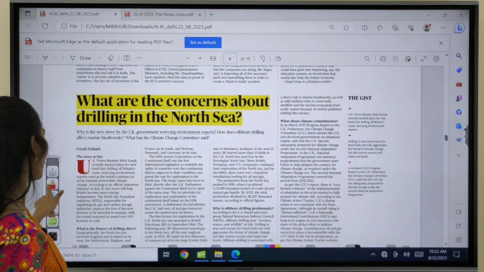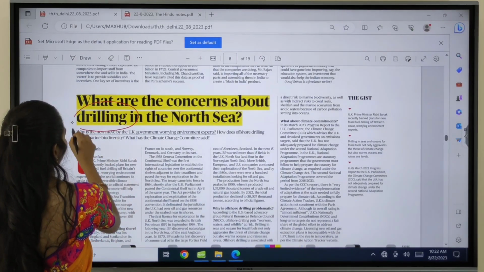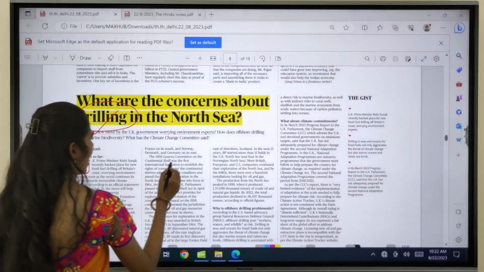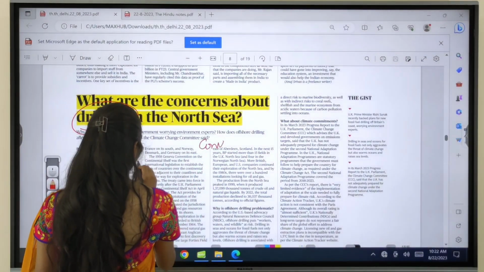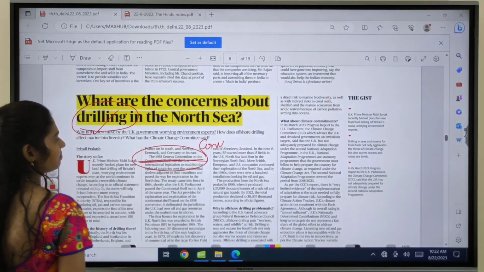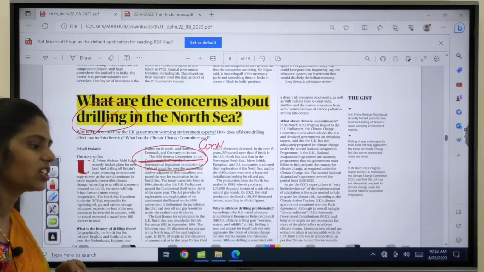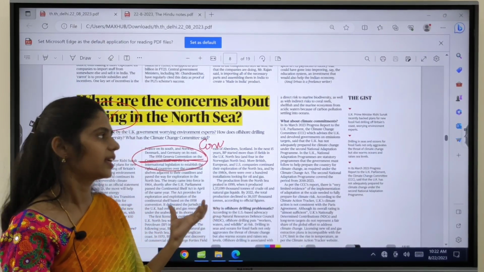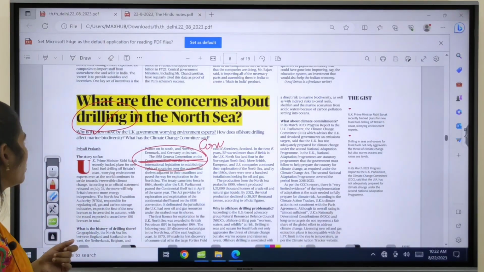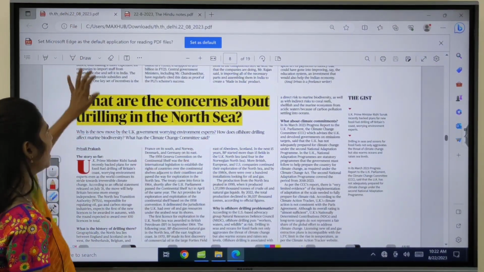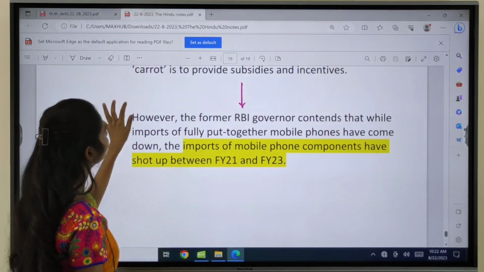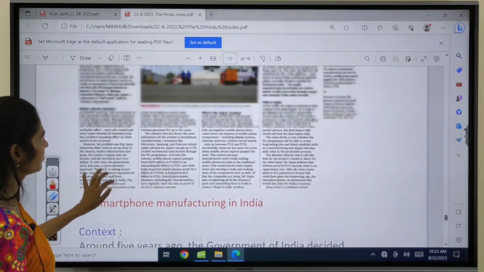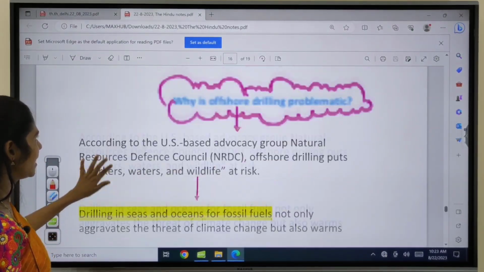So here you have to understand what are the important impacts of the drilling in the North Sea. First of all, as I said, you have to know one important convention, that is the 1958 Geneva Convention. This Geneva Convention is important when you are writing your answers, and in your prelims also you can get a question regarding this Geneva Convention. So now let us see the analysis part. Yes, this is that article.